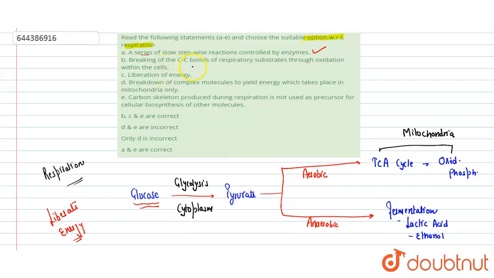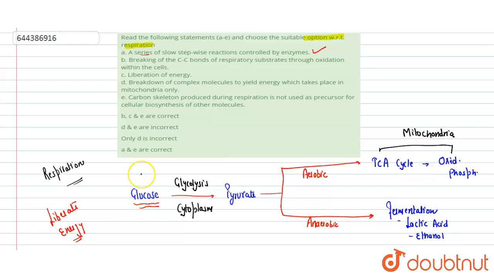Next is breaking the carbon-carbon bonds of respiratory substrate through oxidation within cells. This is also correct because in respiration, energy is mainly liberated when the carbon-carbon bonds in glucose are broken down.